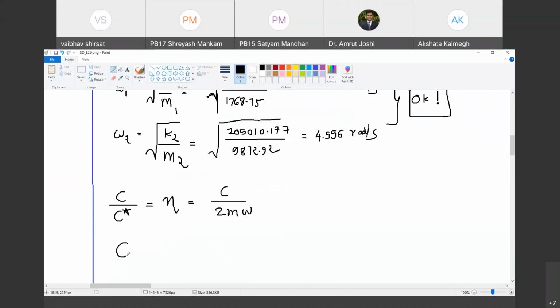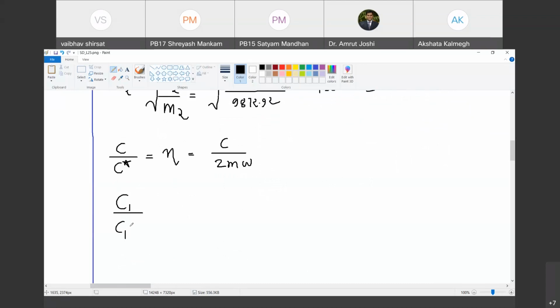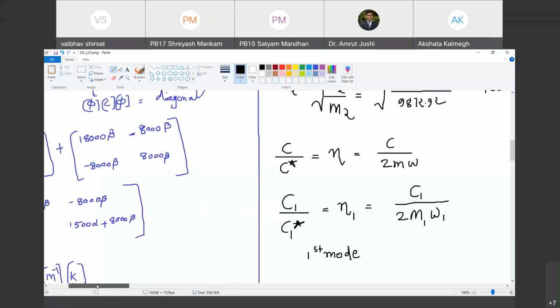We will now say C1 upon C1 star is equal to eta 1. This is for the first mode. Are you with me? Yes, sir. And this is equal to C1 upon 2 M1 omega 1. Agreed? Yes, sir.